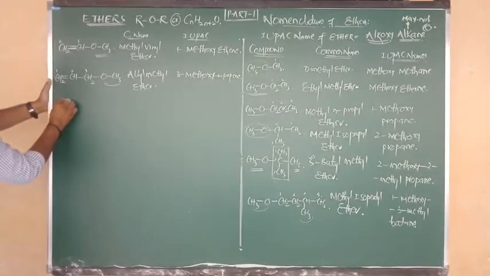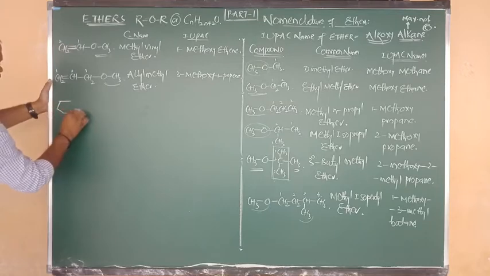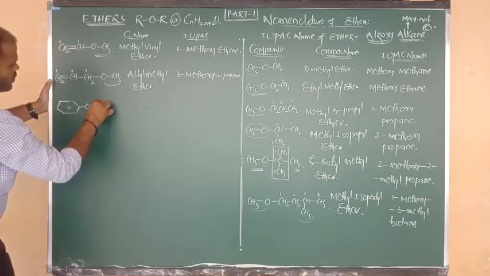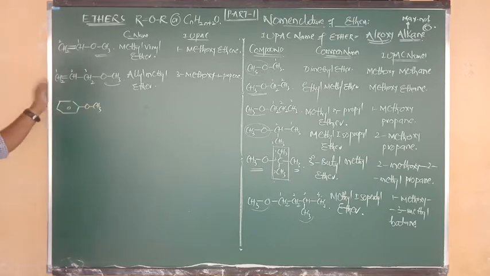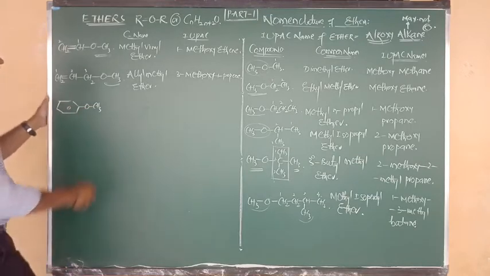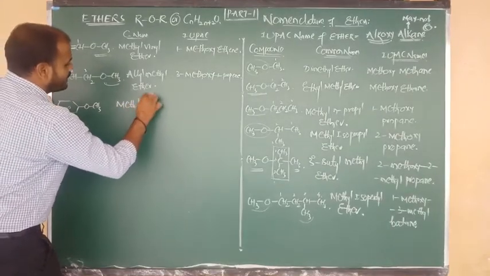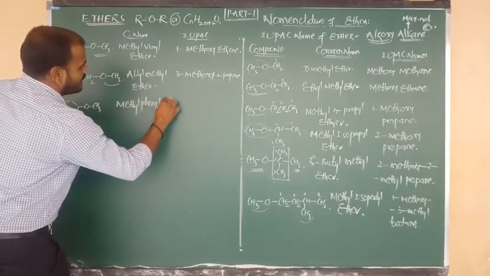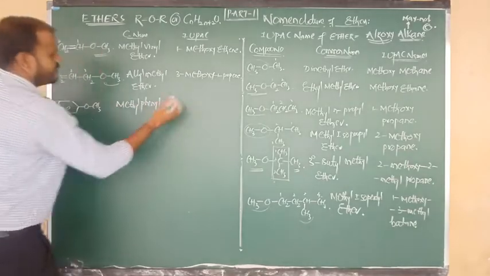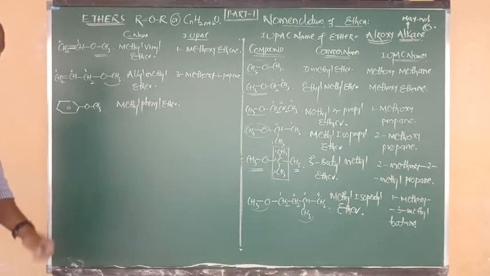Good. Now I want to write one example for an aromatic ether. Benzene bonded to O, O bonded to CH3. One side is methyl, one more side is phenyl. So we can write the common name methyl phenyl ether.